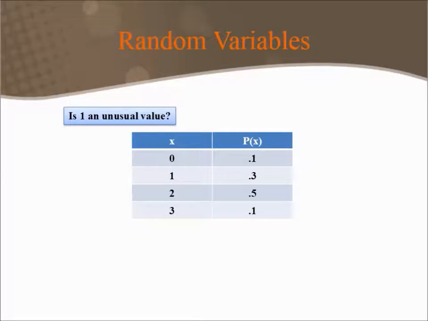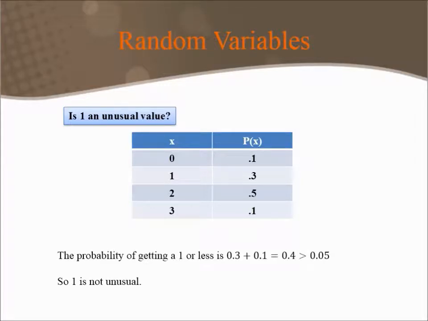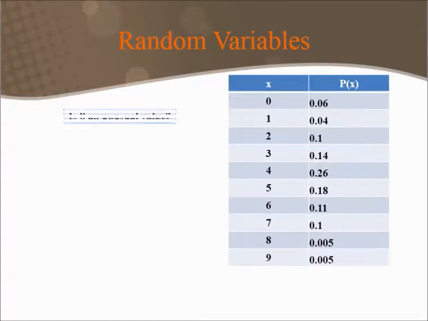So consider this probability distribution. Is 1 an unusual value? Well, to answer this, we simply have to add up the probability of getting 1 or less. That is, the probability of getting 1 plus the probability of getting 0. 0.3 plus 0.1 is 0.4, but that's greater than 0.05. So getting a 1 would not be considered unusual.